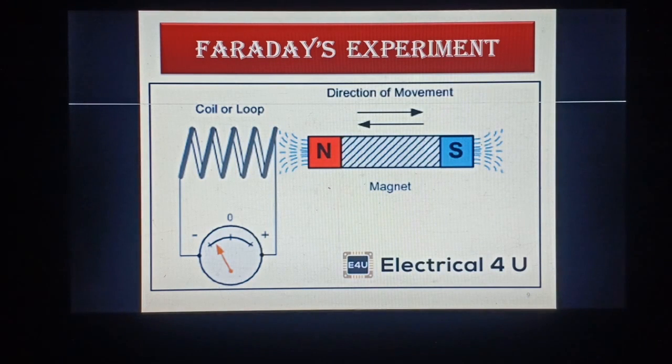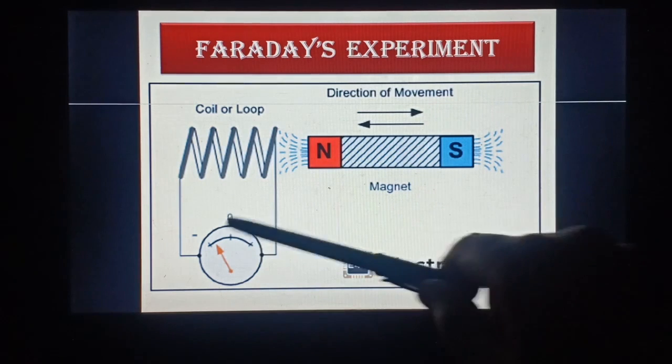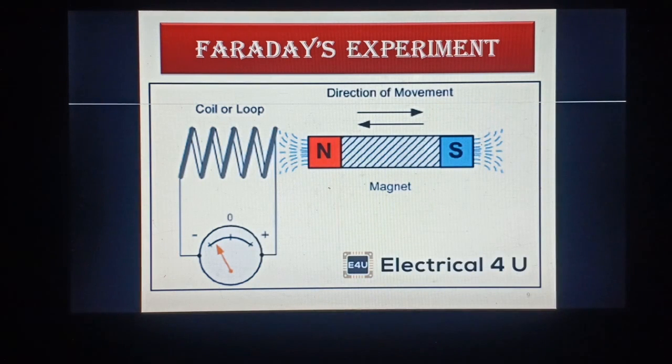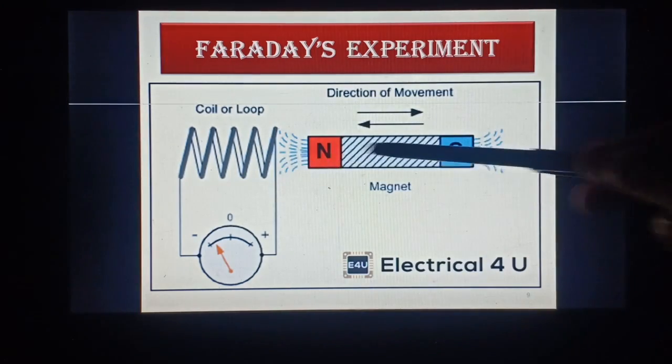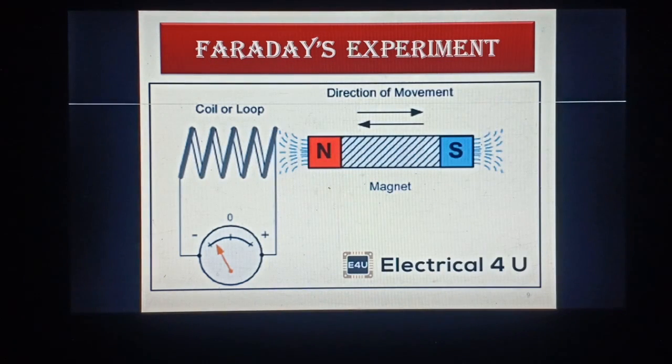To test this hypothesis, he made a coil by wrapping wire around a paper cylinder. He connected the coil to a galvanometer, a device which is used to detect the presence of current in a circuit. Then he moved a magnet back and forth against the cylinder. Suppose this coil is around the cylinder and the magnet is moving inside and outside the cylinder, moving back and forth in the nearby area.